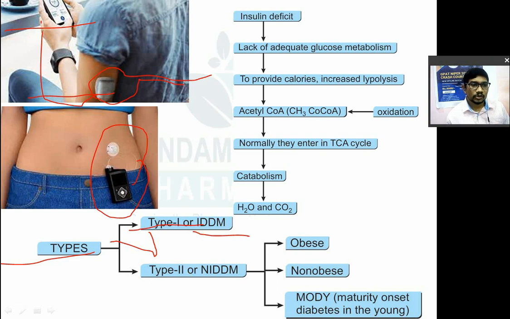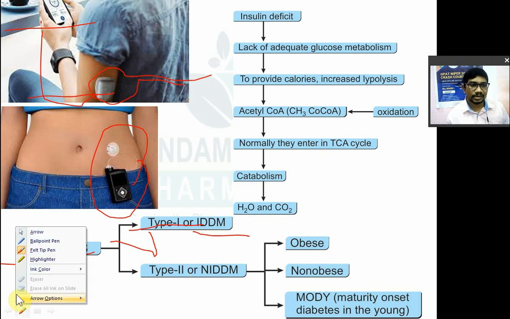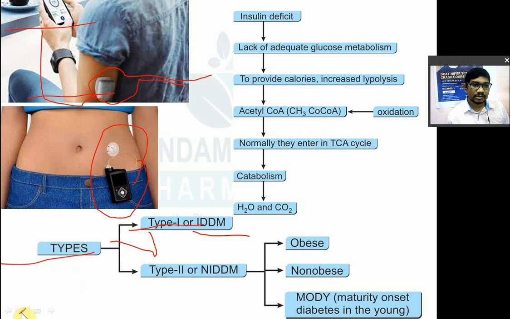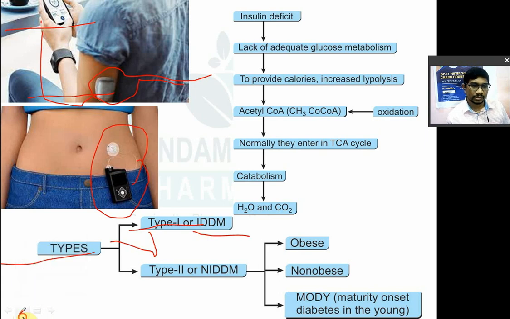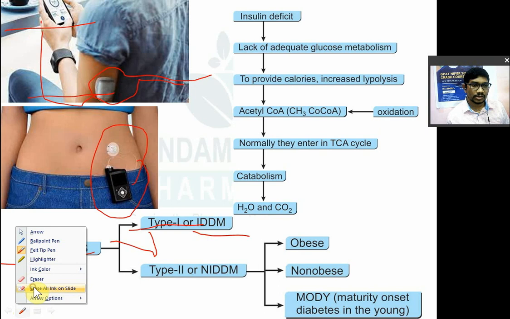Okay, juvenile onset means that it occurs in the early ages. Juvenile onset means that diabetes can occur in the early ages. बचपन में भी हो सकता है आपको, जब आप बालक एज में हो उस टाइम पे भी हो सकता है. That's why it is known as juvenile onset diabetes.